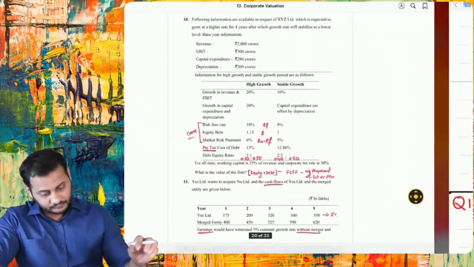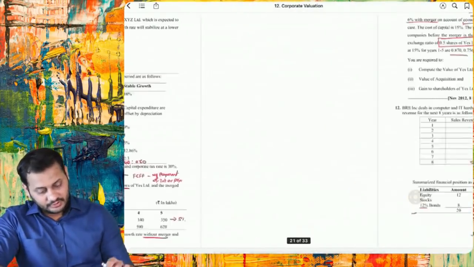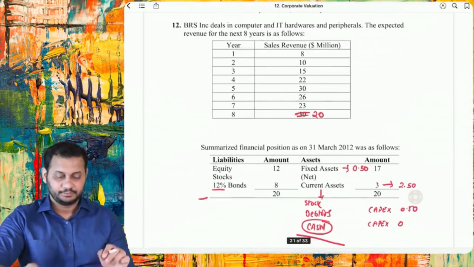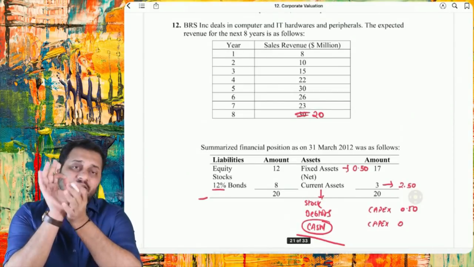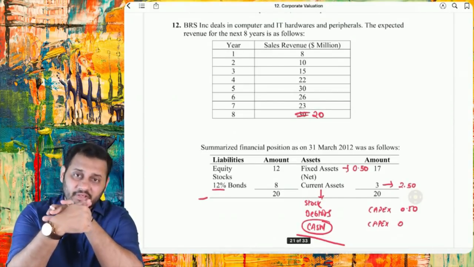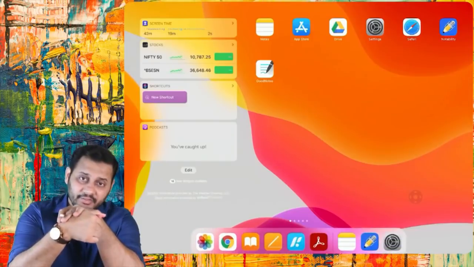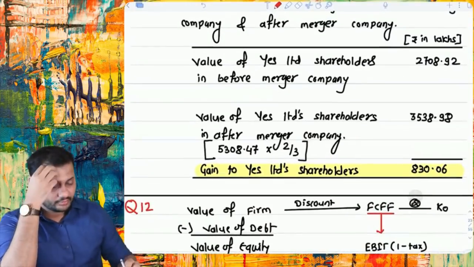Simple. Question number 12, one of the biggest questions. Again they are asking to calculate the same thing, value of the firm and value of equity. Have a look.